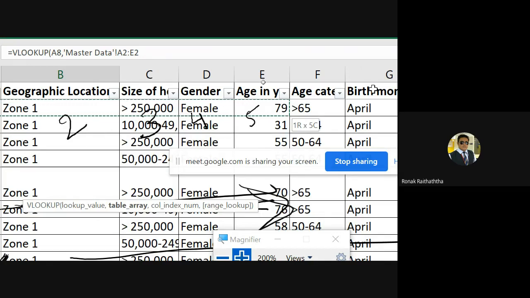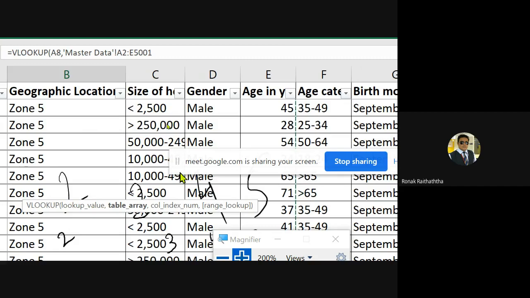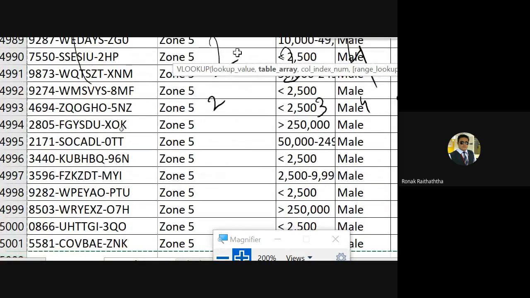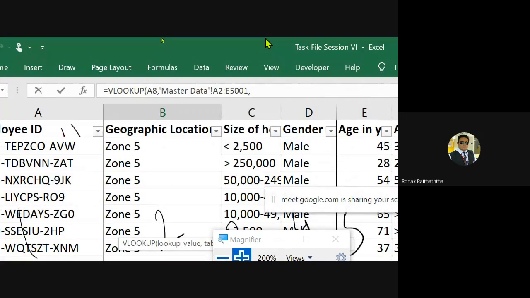So Control Shift Down Arrow, the entire table, Control Shift Down Arrow, up to 5,000, whatever the number of employees is given to me in this case. Pressing the comma to go to the next parameter. I'm there right now on the master data only. I haven't gone anywhere.